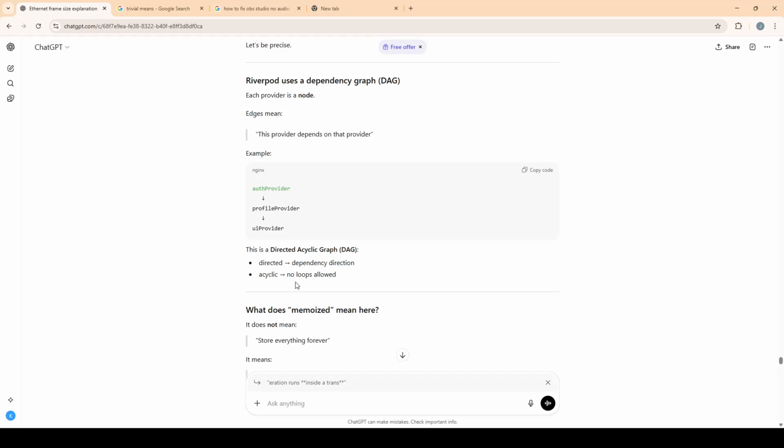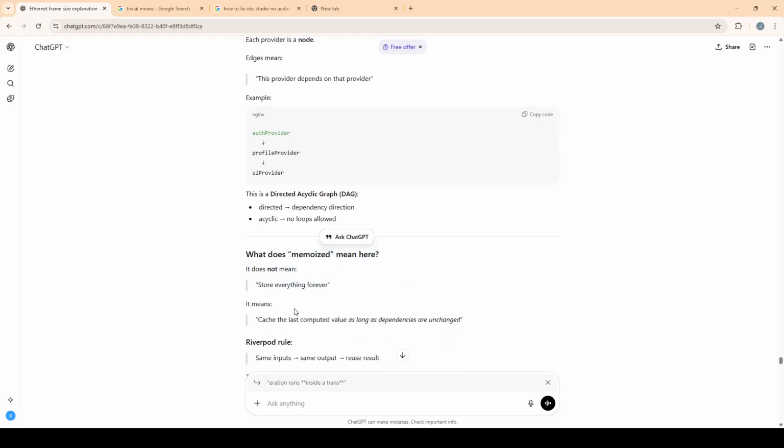So that is what provides this dependency graph. The profile provider depends on the auth provider because that's its parent, and the UI provider depends on the profile provider. In our profile app, that's actually the page. So this is a directed acyclic graph, a DAG. Directed means dependency direction, and acyclic means no loops allowed, because you cannot recompute or update a value if it's the same value.